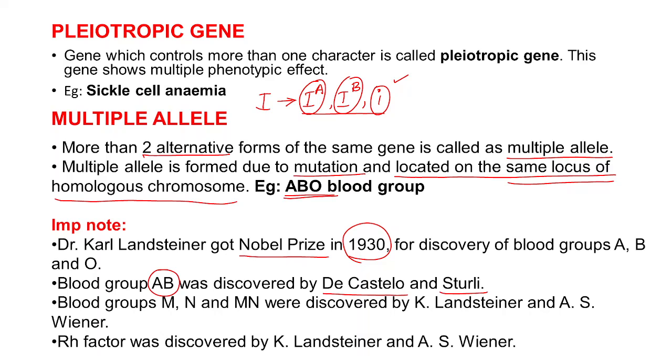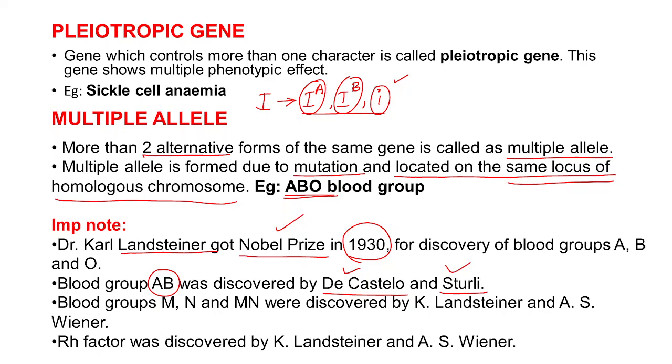Karl Landsteiner got the Nobel Prize for the same thing, right? Very important point. Who got the Nobel Prize for the discovery of the A, B and O blood groups? That is Karl Landsteiner. And who discovered the AB blood group? It is De Castello and Sturli.